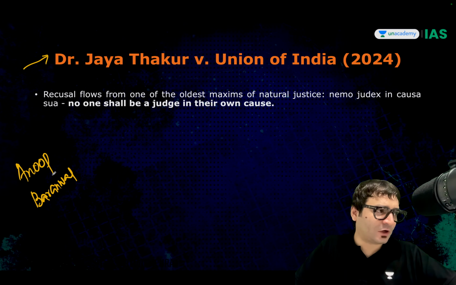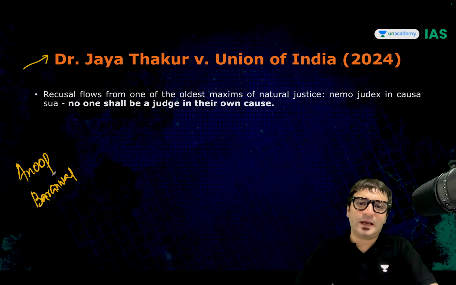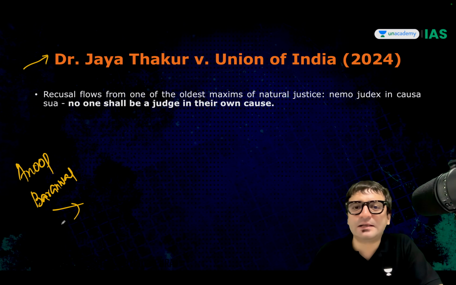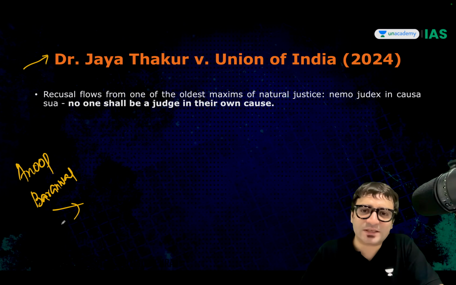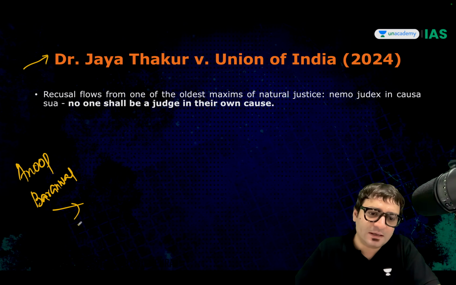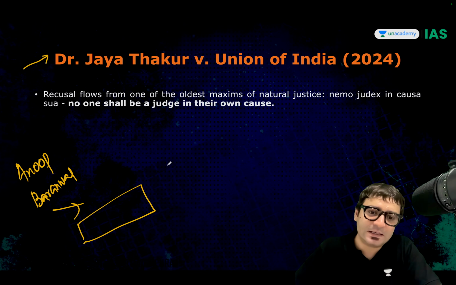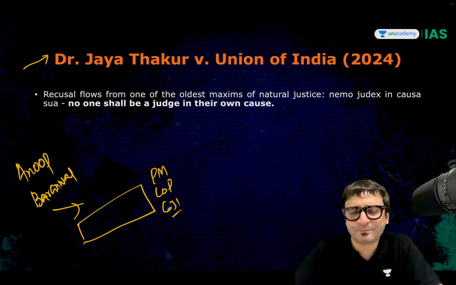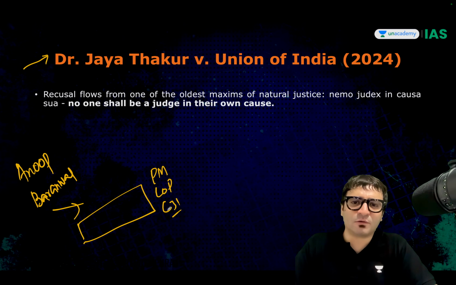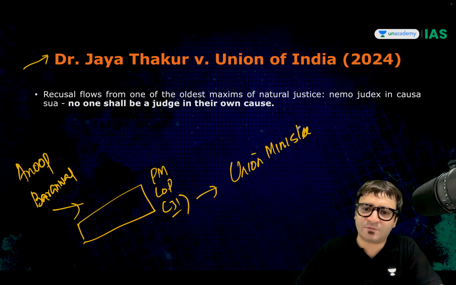We have a couple of topics, 2 topics. After this, there is 1 topic and then we are done. So stay with me. In the Anup Baranwal case, the Supreme Court said till the time Parliament enacts a law to decide how the Chief Election Commissioner and election commissioners may be appointed, the President will appoint the CEC and election commissioners based on the recommendation of a committee. This committee will consist of the Prime Minister, the Leader of the Opposition and the Chief Justice of India. Parliament later on enacted a law and said instead of the CJI, it will be a union minister nominated by the Prime Minister who will be the 3rd member of this committee.